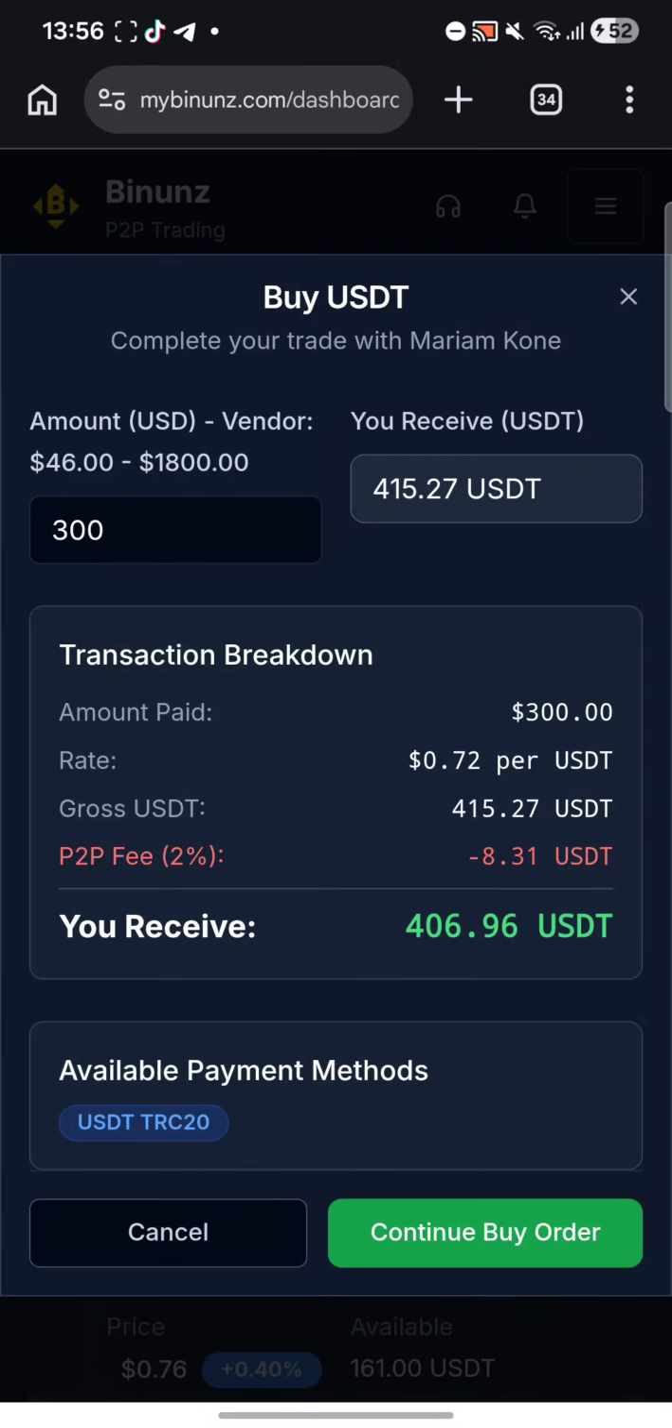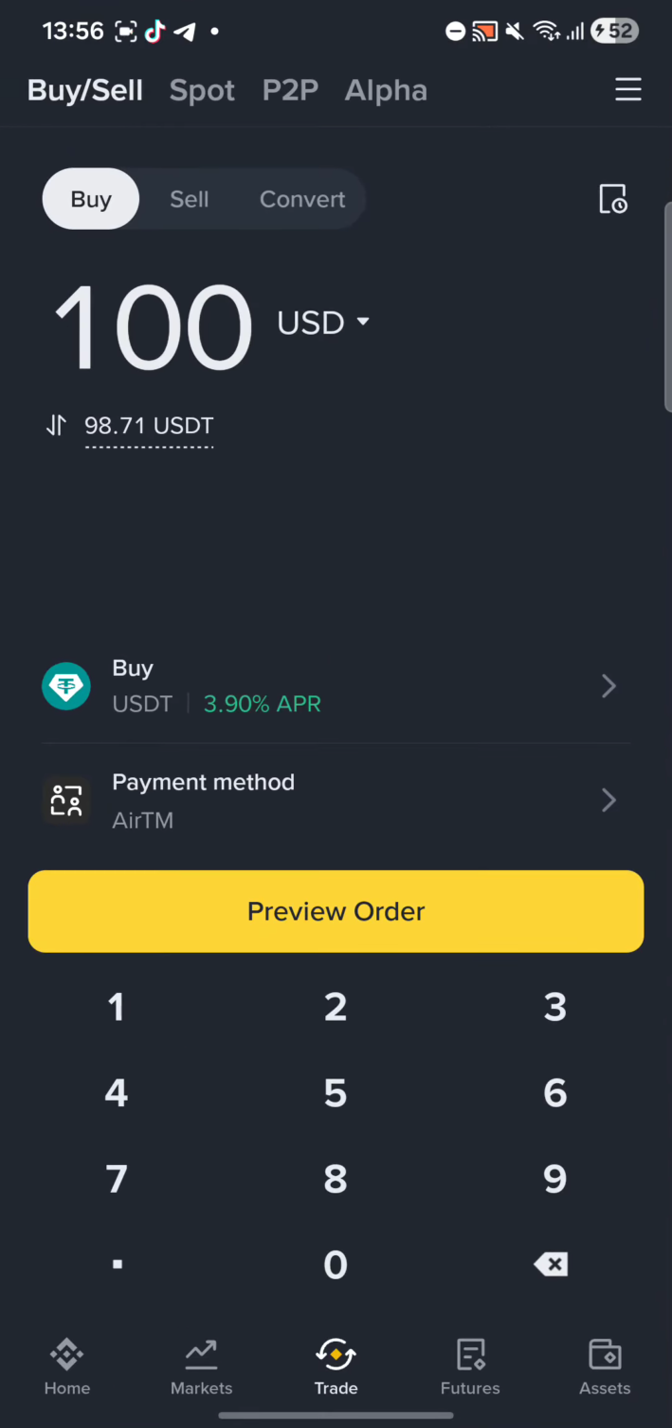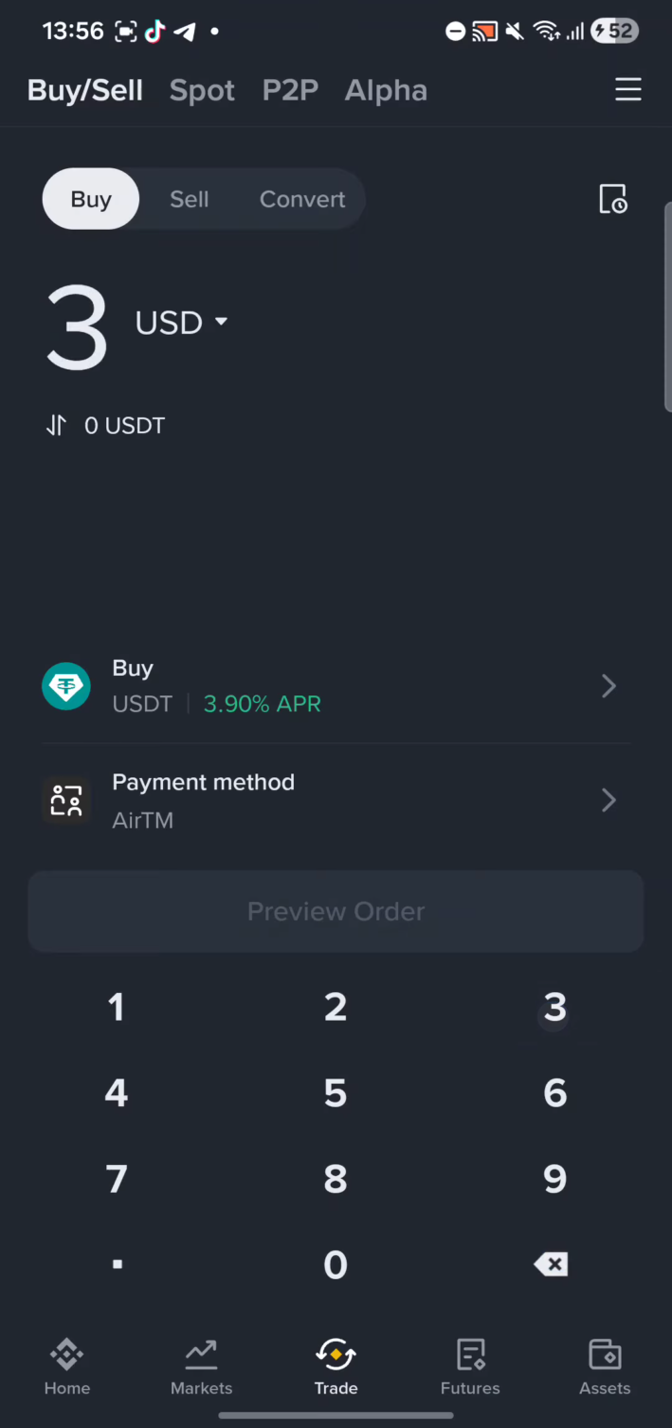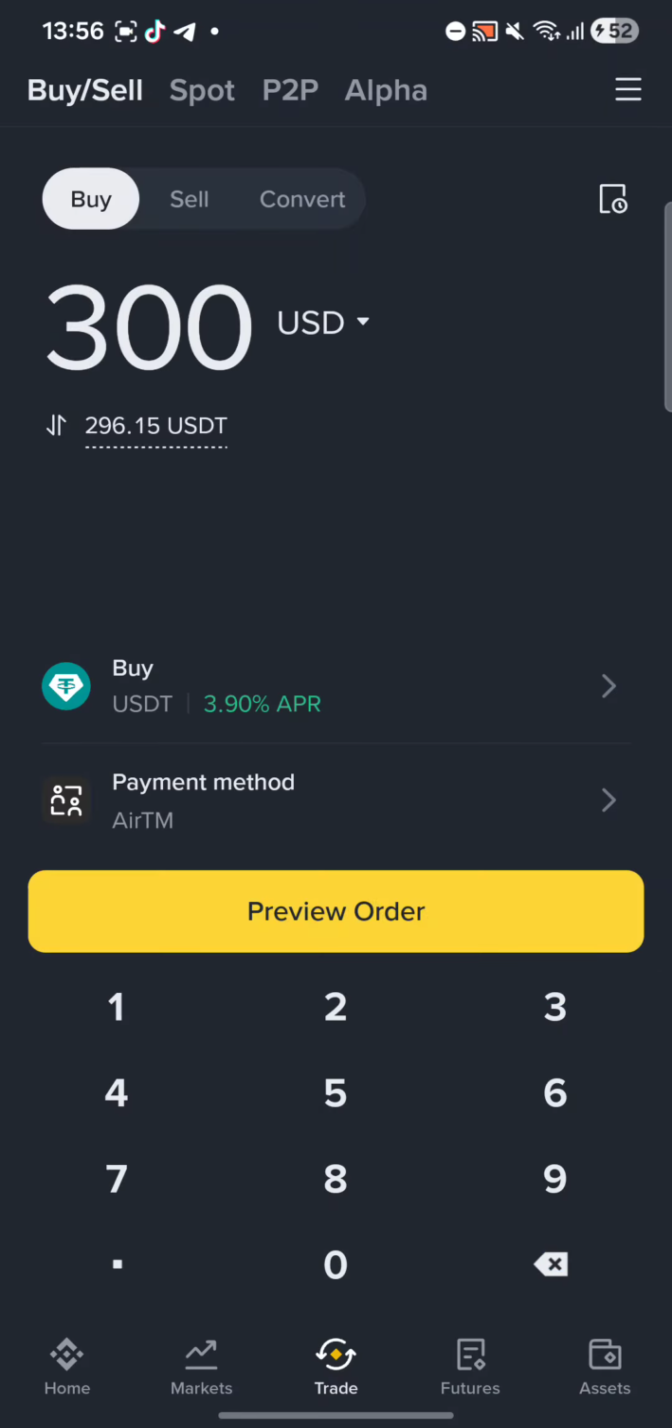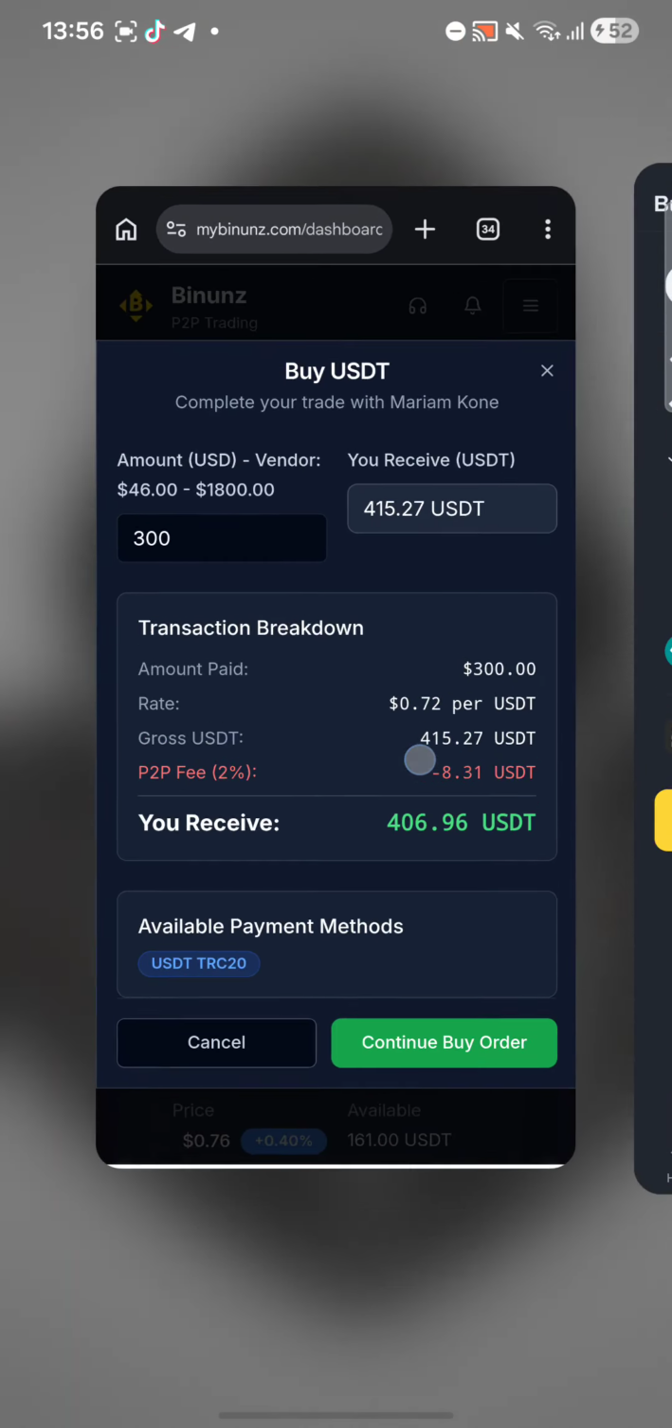But if I had bought this same amount on Binance, let me show you. If I buy on Binance 300, I'm going to get 296. That's a loss of $4. Okay, so without wasting time, let's proceed with the trade.